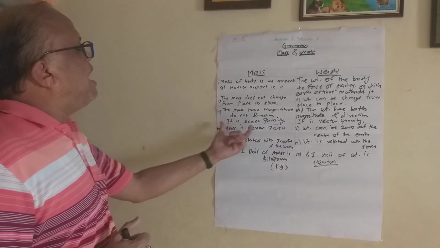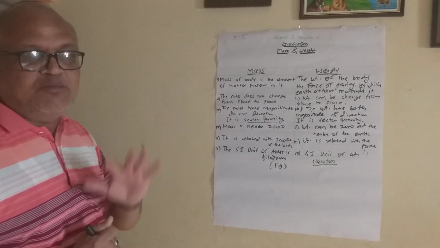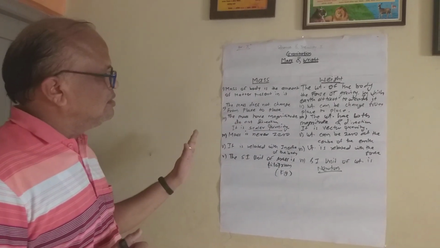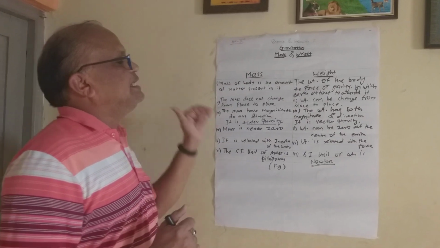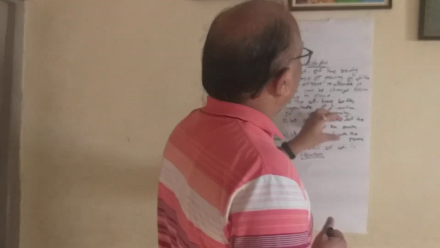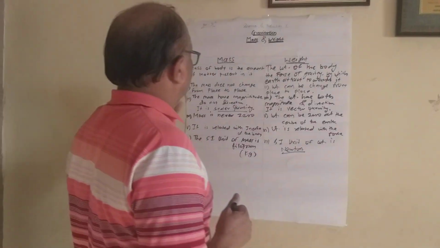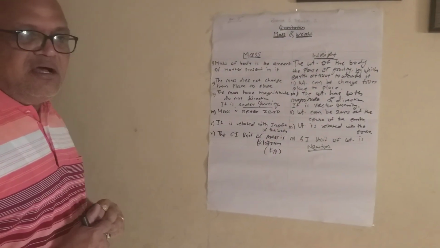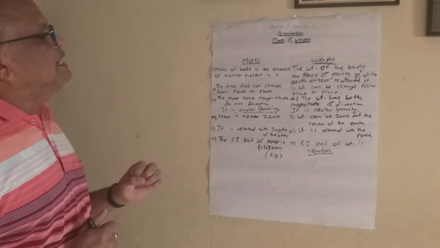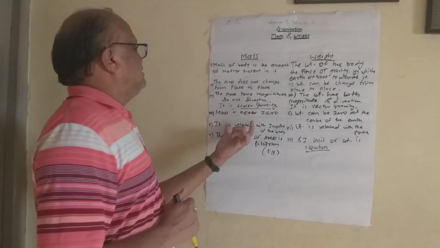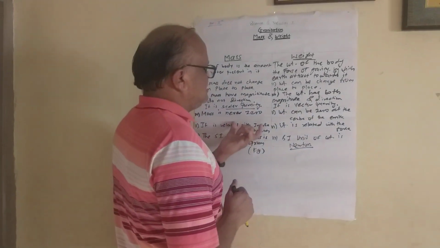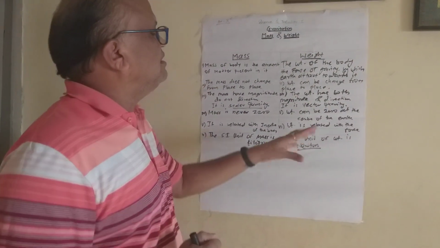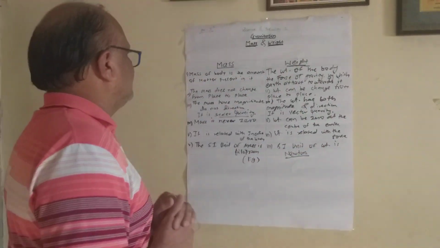Next point is that the mass is never zero. वस्तुमान हे कधी शून्य नसतं. Weight can be zero at the center of the earth. वजन हे पृथ्वीच्या केंद्रापाशी शून्य असतं. Mass is related with the inertia of the body, while weight is related with the force. म्हणजे वस्तुमान हे जडत्वाशी संबंधित असतं आणि वजन हे बलाशी संबंधित असतं.